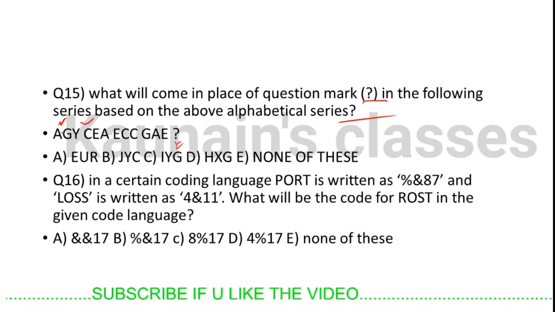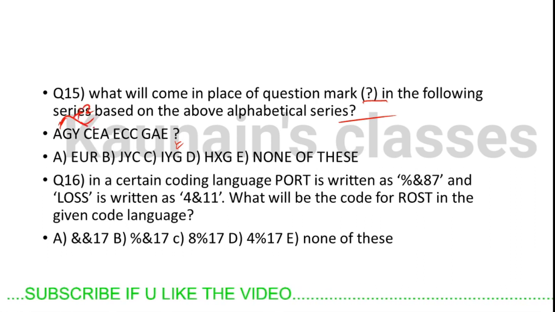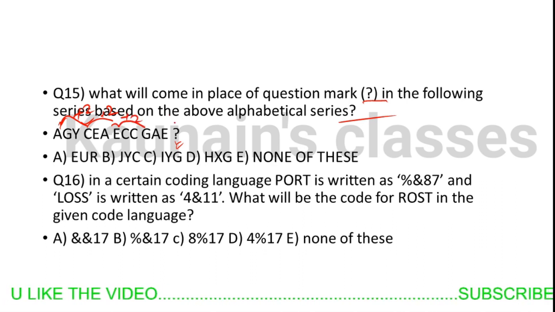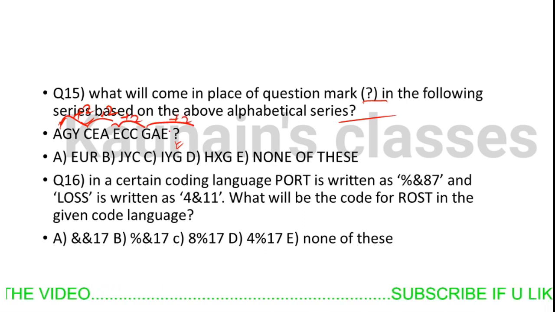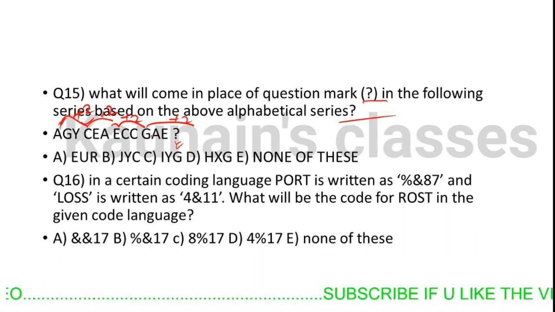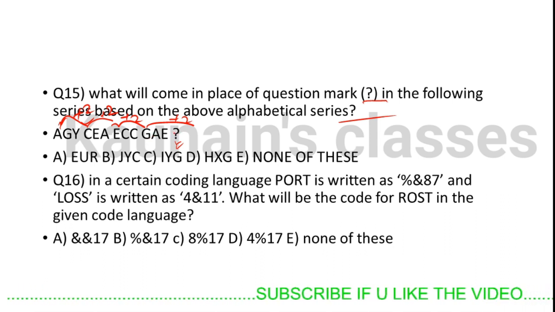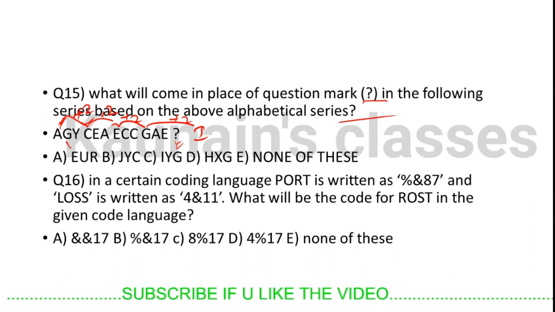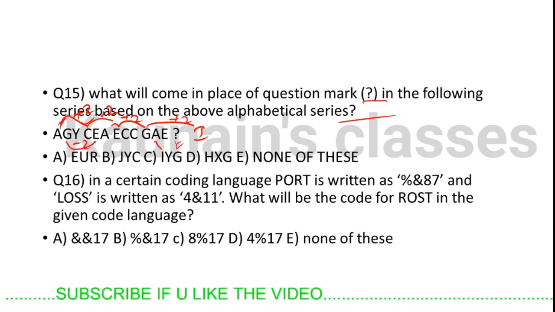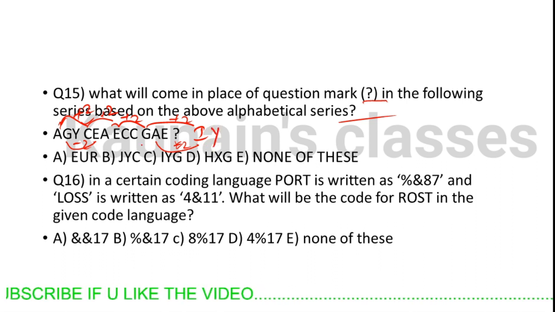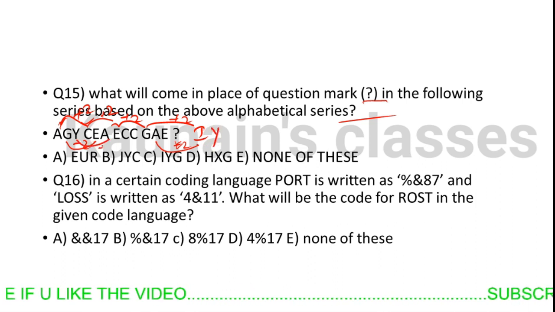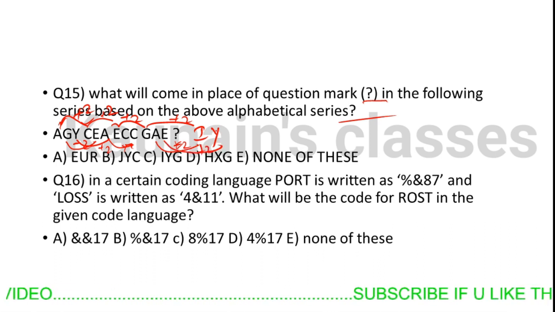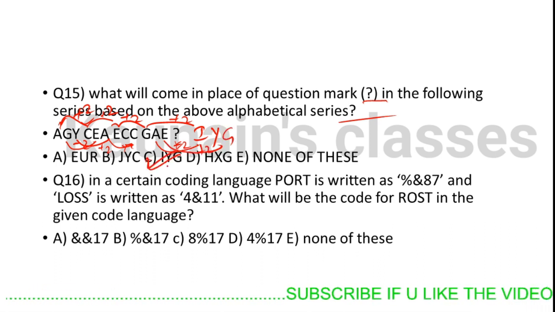Look, A plus 2 is C, plus 2 is E, plus 2 is G. So G plus 2 would be I. A B C D E F G H I. Okay, G minus 2 is E. Similarly, A minus 2 would be Y, plus 2 is A, A plus 2 is C, E plus 2 would be G, so I. Option number C would be correct.